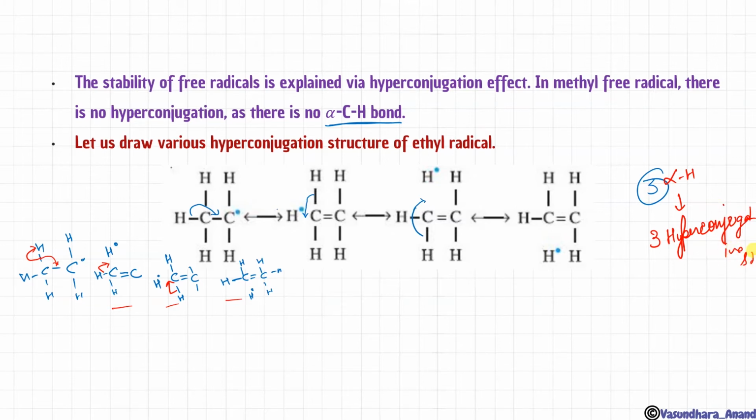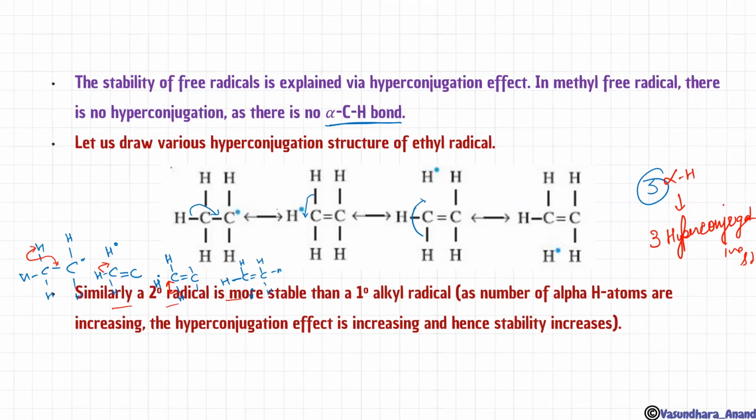And if I do the secondary and the tertiary, what will happen? Similarly, the secondary free radical is more stable than the primary alkyl free radical, as the number of alpha hydrogen increases, the hyperconjugation effect increases, and hence stability increases. How come? Let's see. This was ethyl.